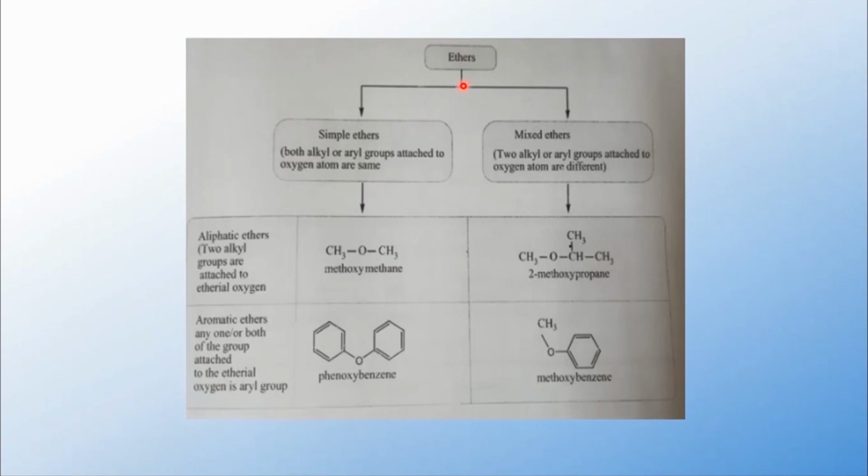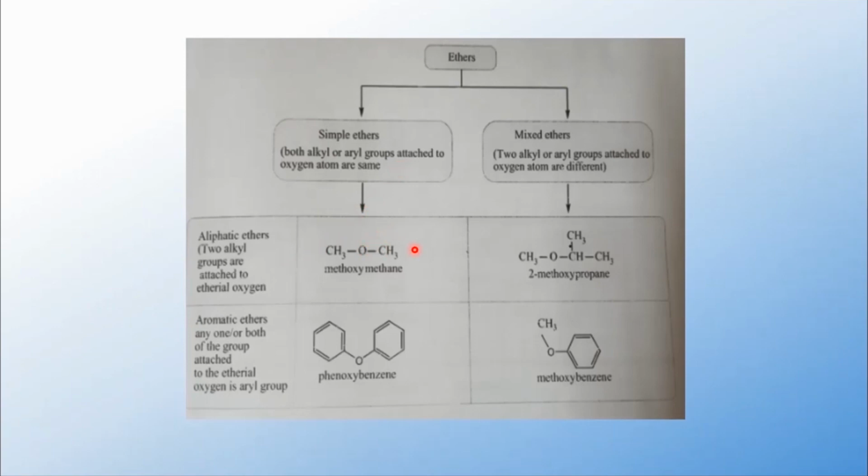Ethers are first of all broadly classified into simple ethers. The groups which are attached to the oxygen atom are the same. It may be either alkyl or aryl groups. That is, both alkyl or aryl groups attached to the oxygen atom are the same. Then it is called a simple ether. Let us see the examples given.